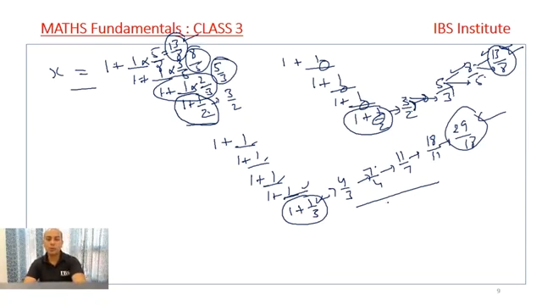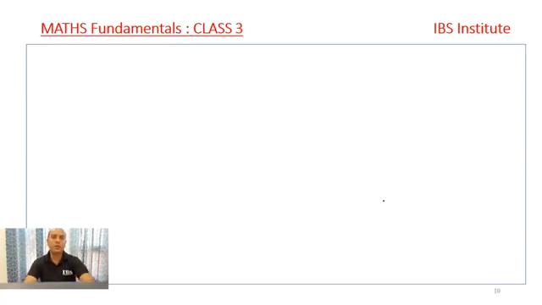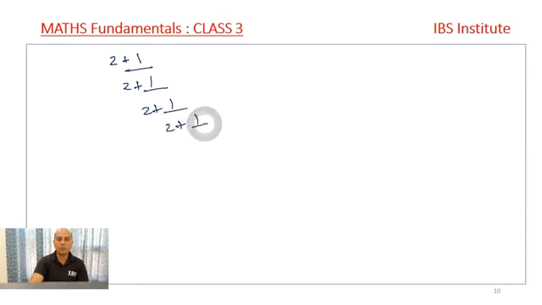Fine. So I think that this concept is clear. I just want to elaborate a bit more on this concept, right? Instead of 1, if it is say 2 plus 1 upon 2 plus 1 upon 2 plus 1 upon 2 plus 1 upon 3, this question has to be solved, right? So here instead of 1, we are getting 2. So how do we approach?